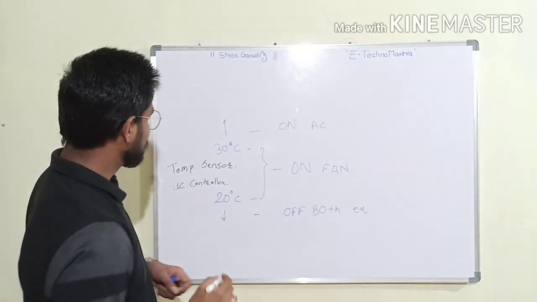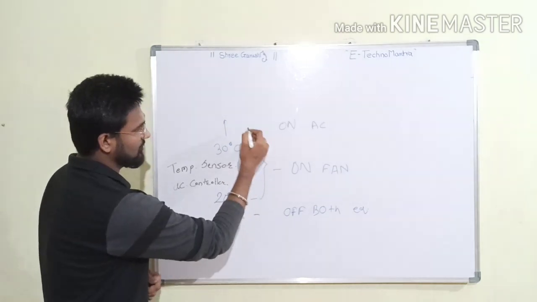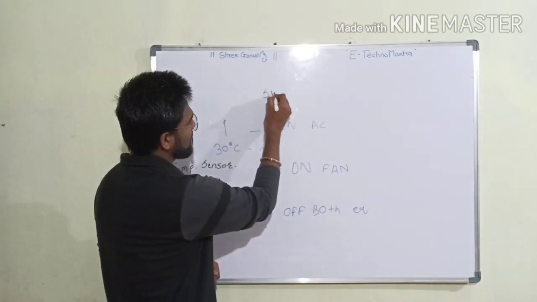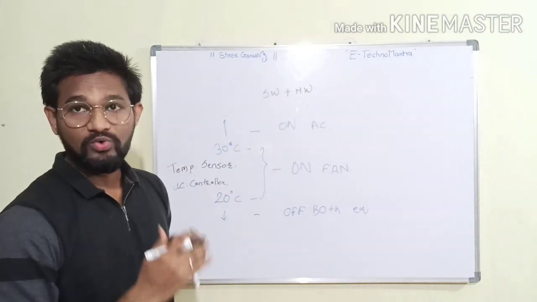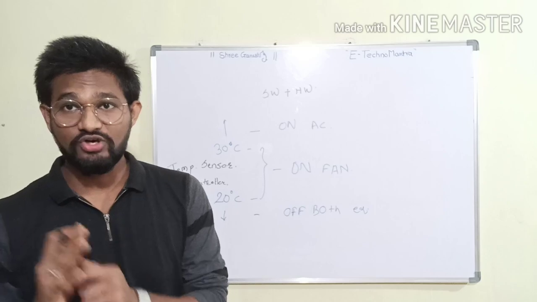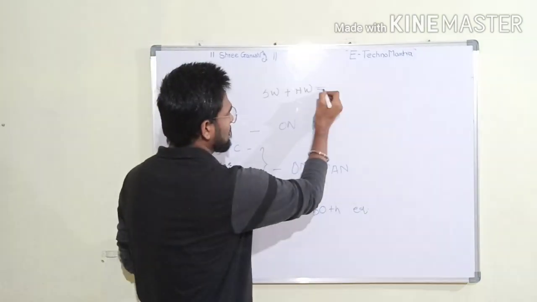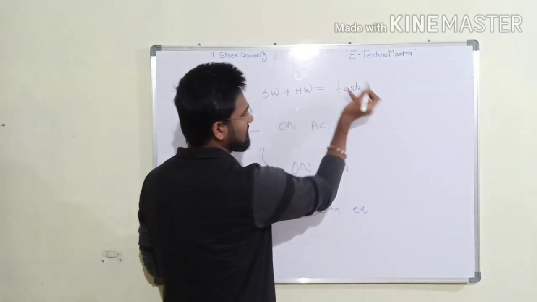That's why the embedded system is a combination of software plus hardware, and this design performs a specific task or functionality. So the result of hardware and software is one dedicated task.